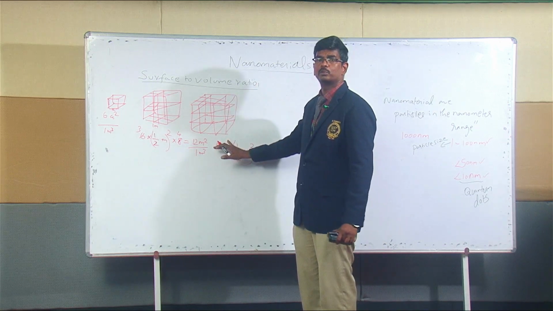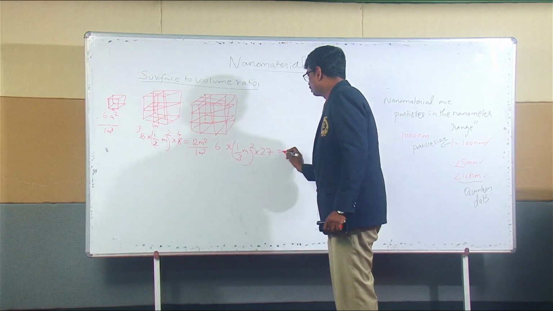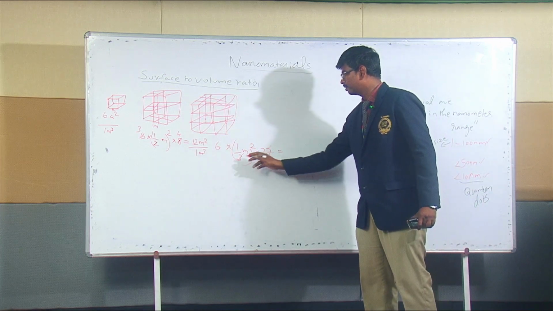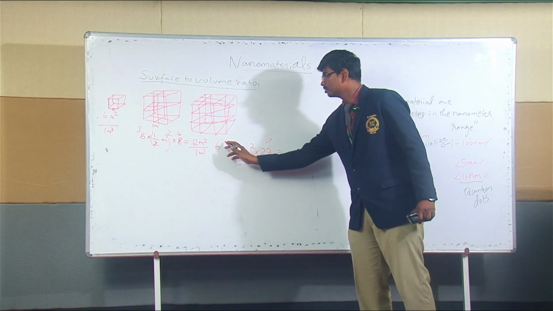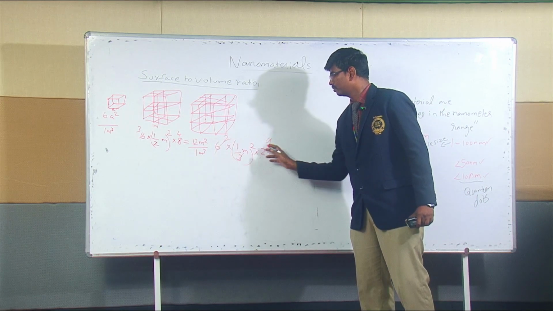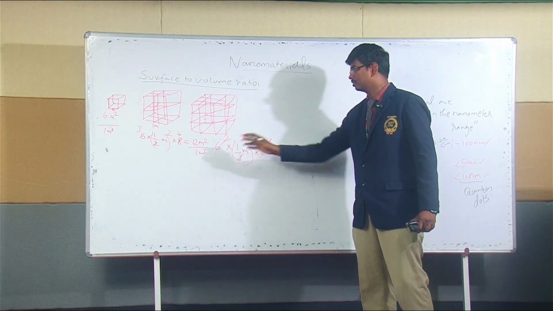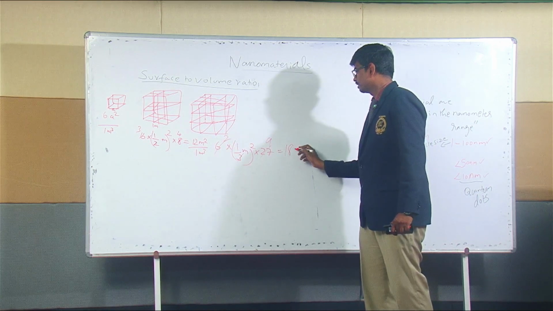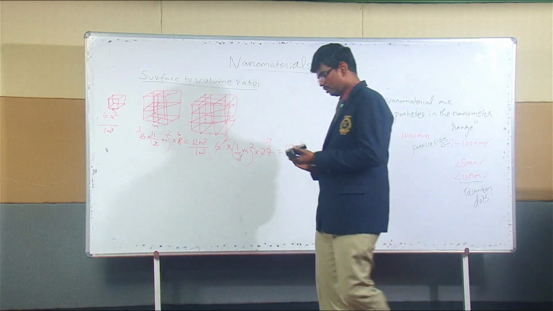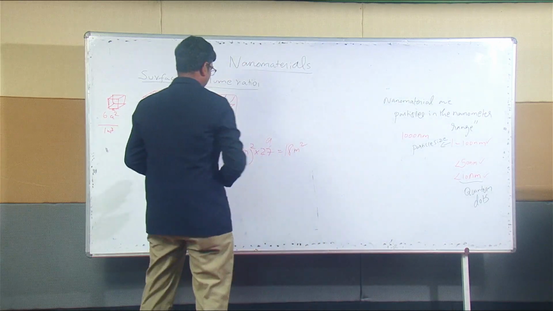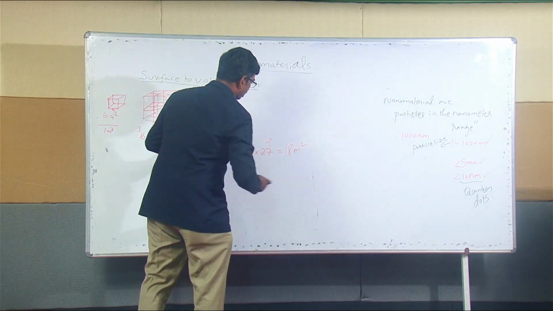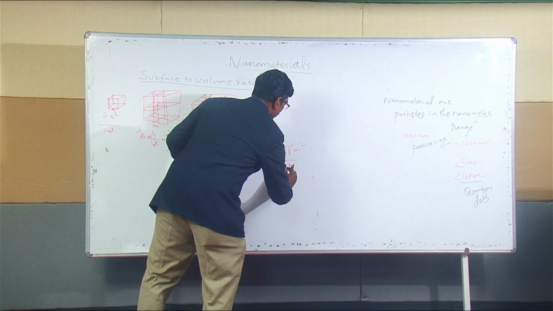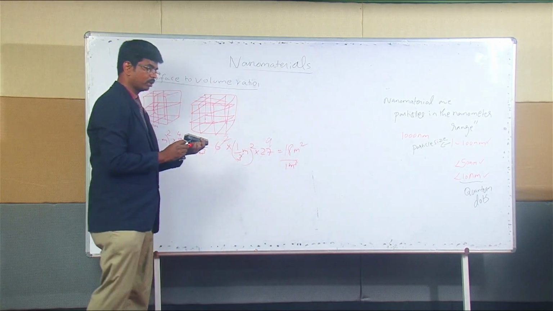Now 3 means it is 9, and 1 by 3 is 2 times. So 2 into 9 will be 18 meters square. In the denominator it is going to be the same 1 meter cube.